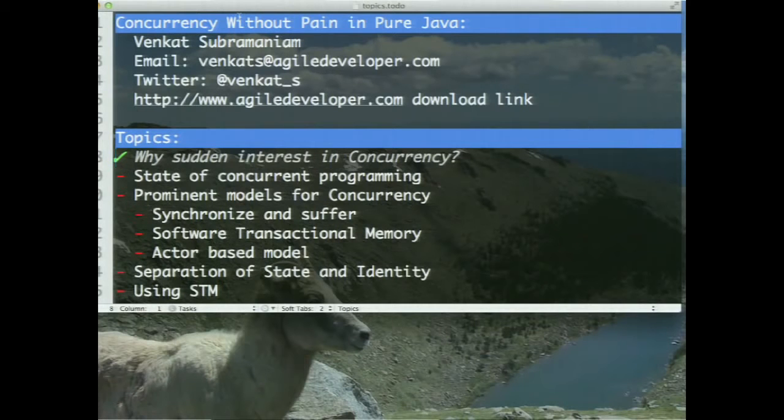If you're not sure about this, I highly recommend a fantastic book. It's a book by Brian Goetz called Java Concurrency in Practice. If you haven't read that book, it's one of the scariest books for programmers. When you read that book, you realize how important the Java memory model is. As you're reading the book, you will realize it's impossible to get concurrency done correctly without understanding that. But then once you finish the book, you realize it's impossible to get concurrency right even if you understand the Java memory model. That's how sad this is. Let's talk about why this is such a big concern. Now let's take a look at an example of this and see what the current state of concurrency is.